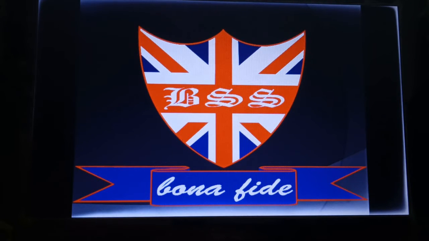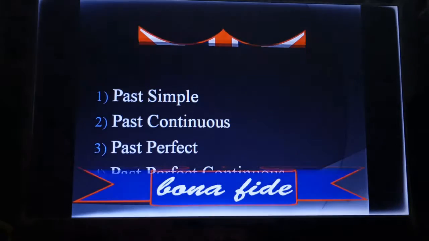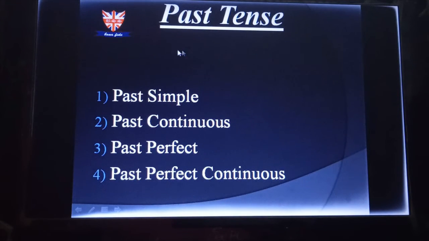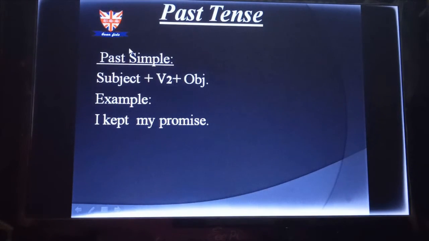In the previous video, we have discussed present tense with its four classifications, and today we will discuss past tense with its classification. So let's start. Like present tense, past tense also has four classifications: past simple, past continuous, past perfect, and past perfect continuous. Now we are going to discuss the structures of these tenses with examples. Okay, so let's start. Past simple.